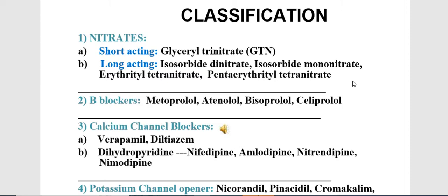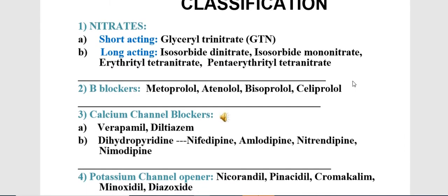In the nitrate category, there are two types: short acting is glyceryl trinitrate, and long acting nitrates are isosorbide dinitrate, isosorbide mononitrate, erythritol tetranitrate, and pentaerythritol tetranitrate.